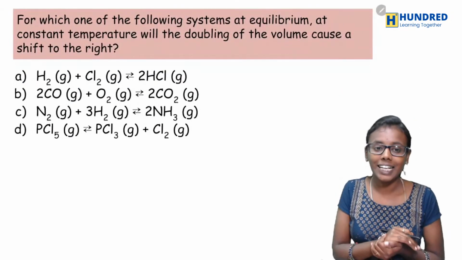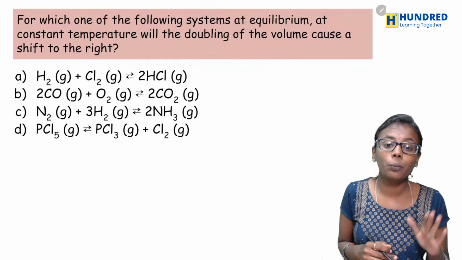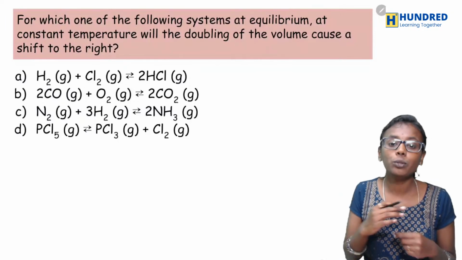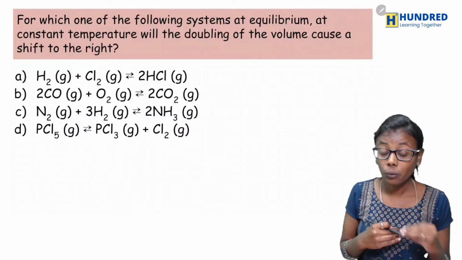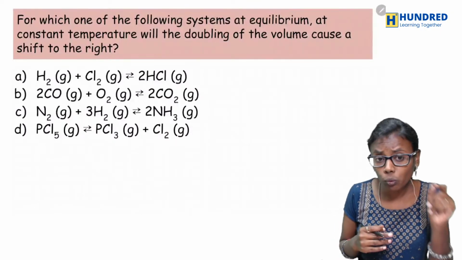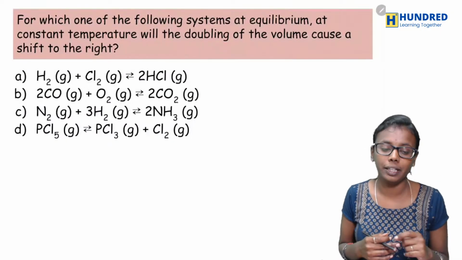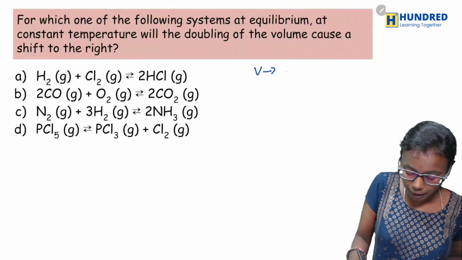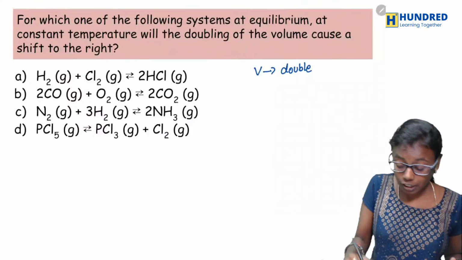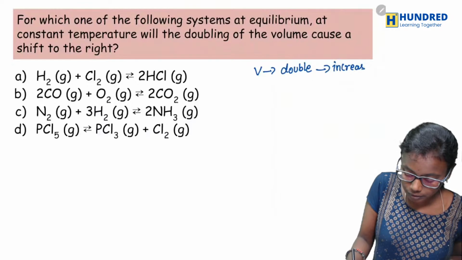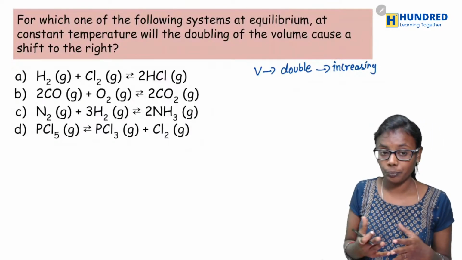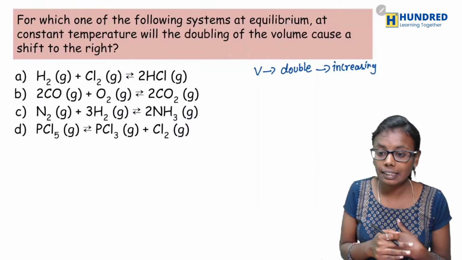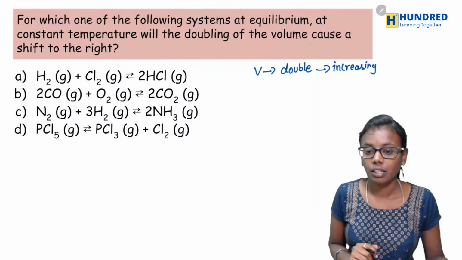Fine. And the next question is, for which one of the following systems at equilibrium at constant temperature will the doubling of the volume cause a shift to the right? Okay, so understand the question correctly. If you double the volume, it means that you're increasing the volume. So when you increase the volume, when will the equilibrium shift to the right? What is the condition?